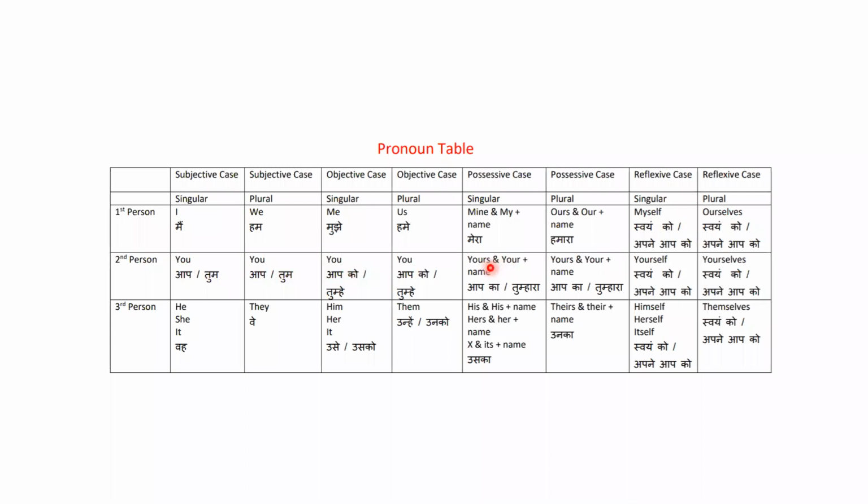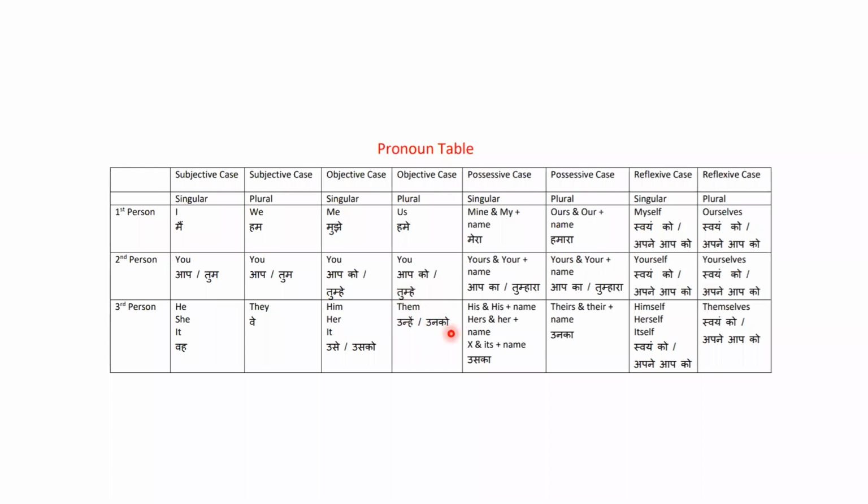Yours and yours is pronoun and your is adjective. After that name we need to mention, right? So in singular and plural form we can mention yourself and yourselves. So that's the reflexive pronoun, and how to use I will let you know. He, she, it, these are third person singular and they third person plural. Okay, these words are used in subjective case. Him, her, it, these are third person singular but objective case. Them is third person plural, but that is objective case.